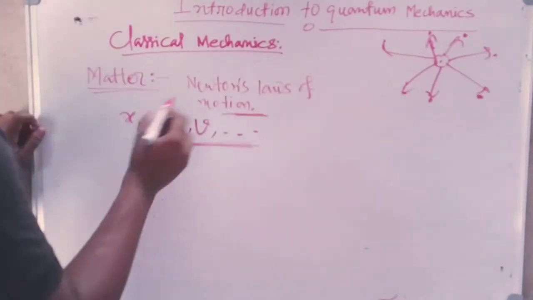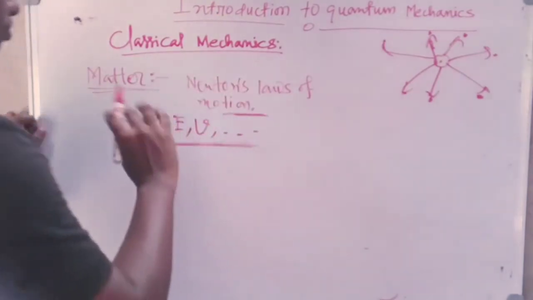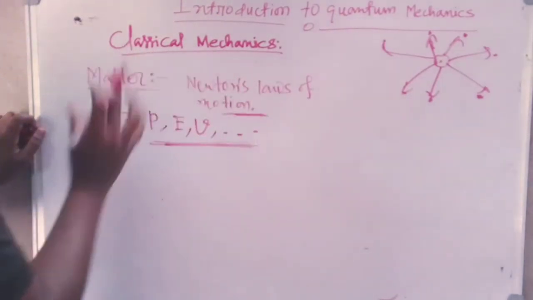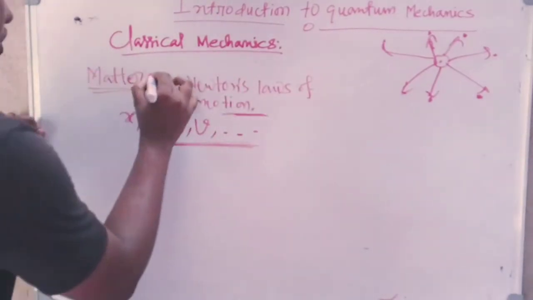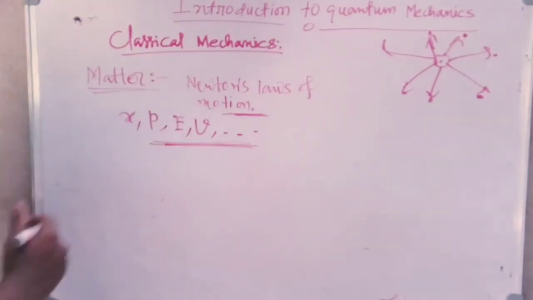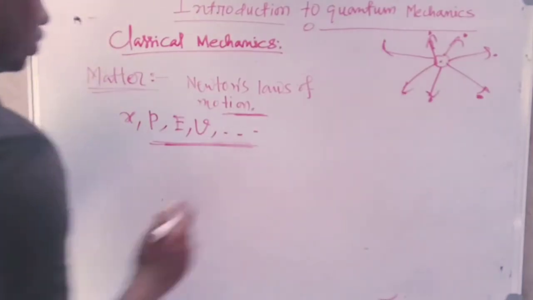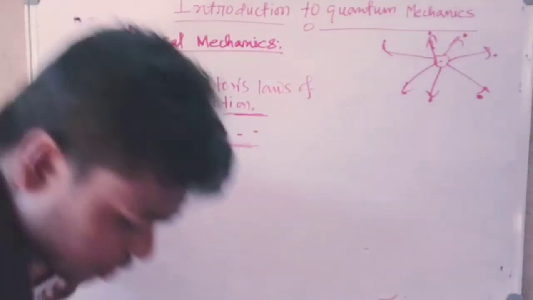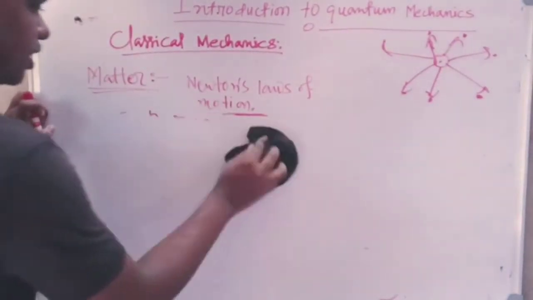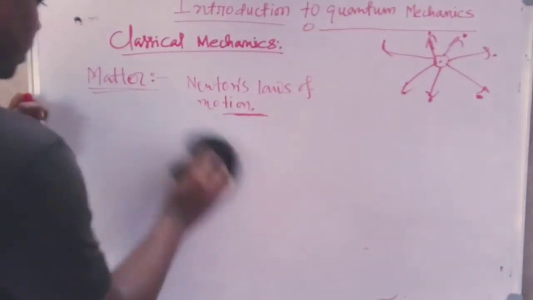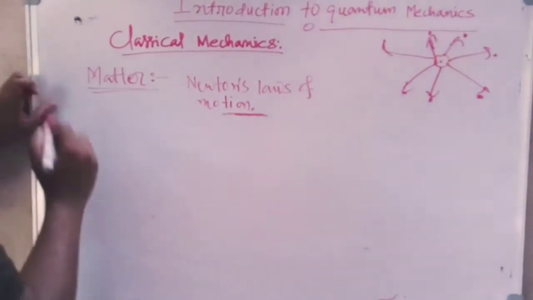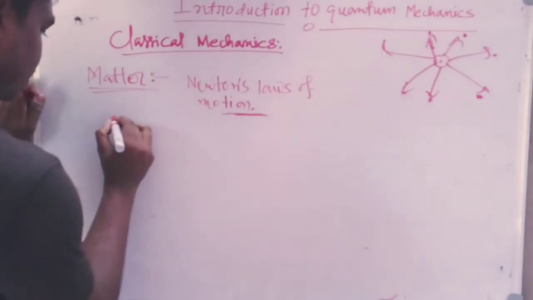So the basic mathematical tool to access all the dynamical observables of a matter system is Newton's laws of motion. So at first, let's talk about the simplest matter system, and you all know that the simplest matter system is nothing but a point particle.